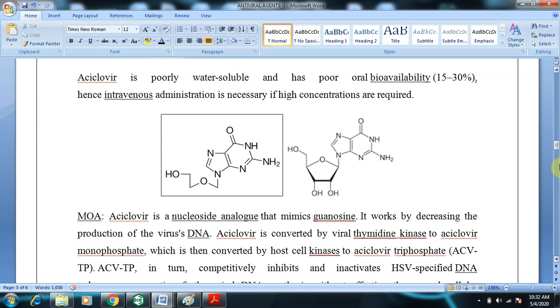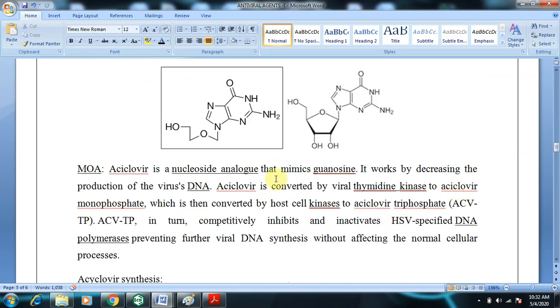And coming to its mechanism of action, acyclovir is a nucleoside analog that mimics guanosine. It works by decreasing production of the virus DNA. Acyclovir is converted by viral thymidine kinase to acyclovir monophosphate, and then it is activated to acyclovir triphosphate, which competitively inhibits and inactivates herpes simplex virus specified DNA polymerases, preventing further viral DNA synthesis without affecting normal cellular processes.